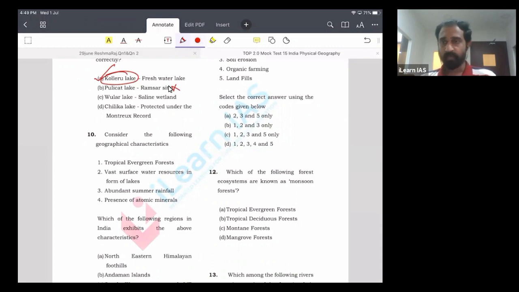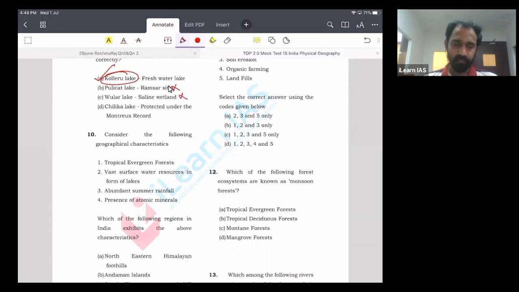One thing, it is located to the south of the Great Himalayas, and it is actually a part of the Indus River system. It is connected with the Indus River. The water quantity in Vular Lake actually increases and decreases with the increase and decrease of water quantity in the Jhelum River. So this is a wrong statement.